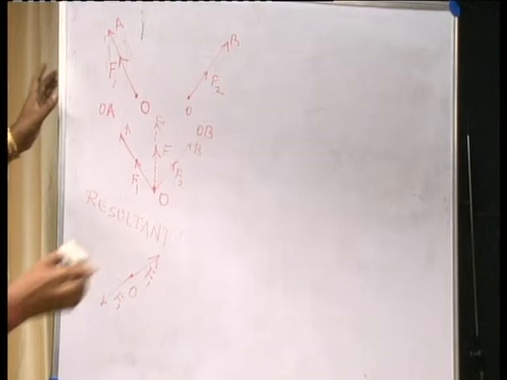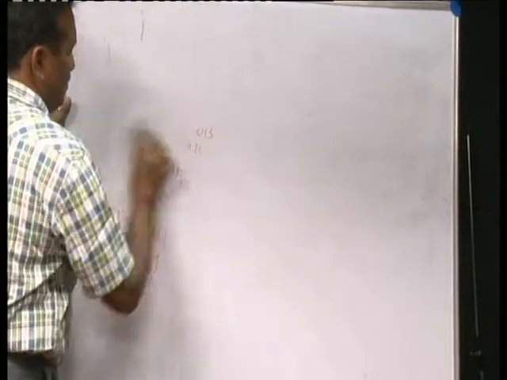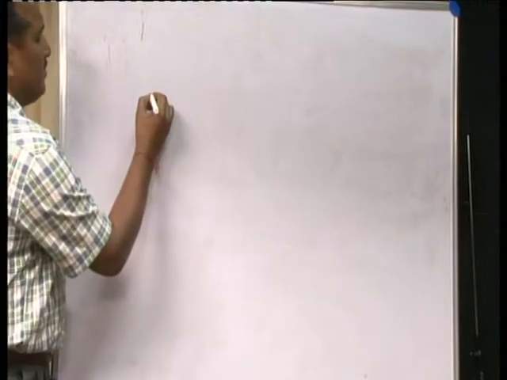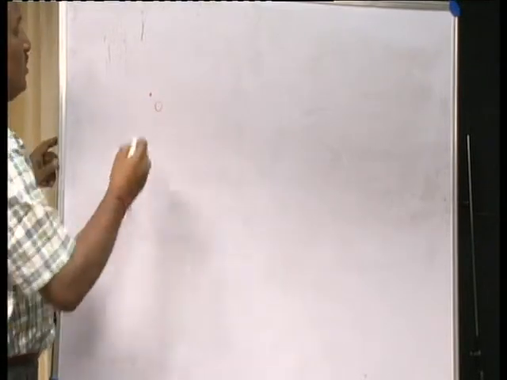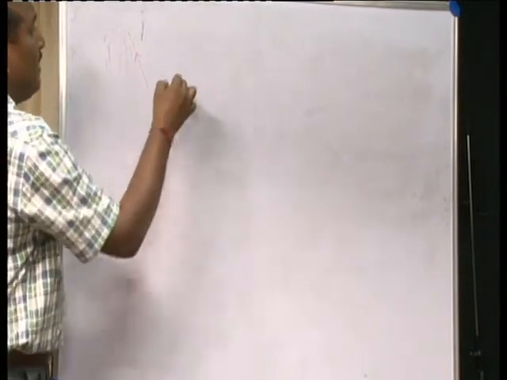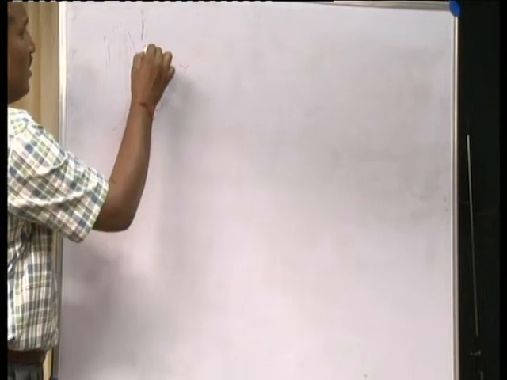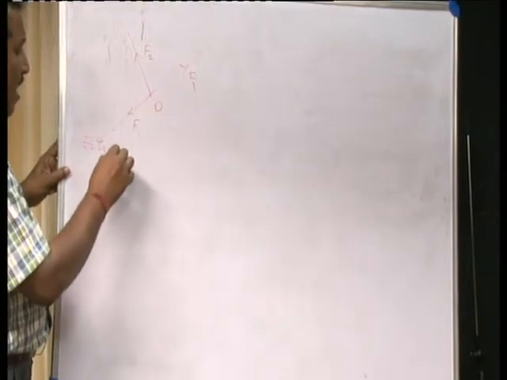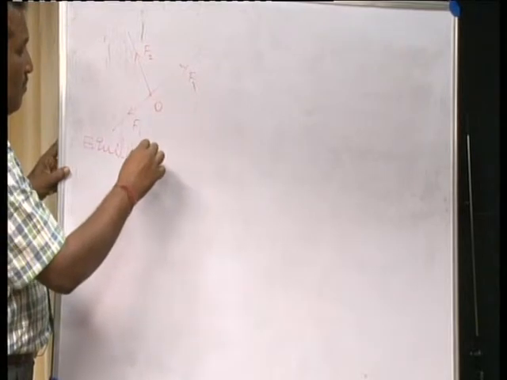Now imagine there is a point object, say O, and many forces are acting on it, say F1, F2, F3, and so on. When a number of forces act on a single body simultaneously and the body is still at rest, the forces acting on this body are in equilibrium.